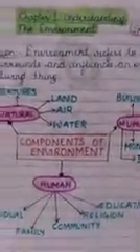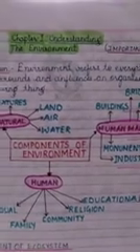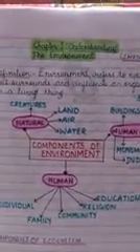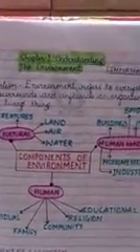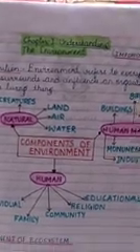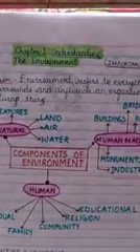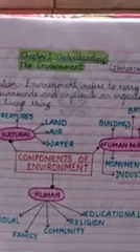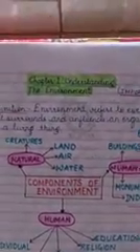Now let's begin with our chapter Understanding the Environment. In the previous classes, we have discussed what an environment is. An environment refers to everything that surrounds and influences an organism or a living thing. Then we also discussed the components of the environment. There are a few important components of the environment.